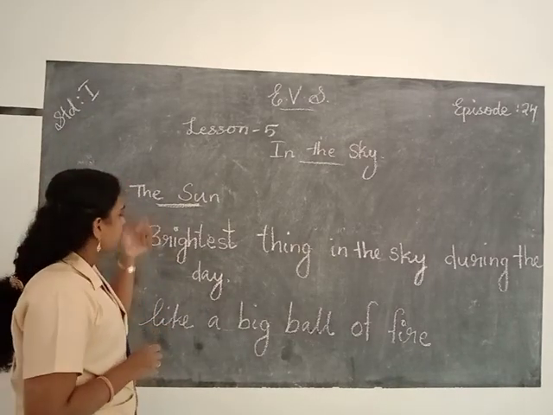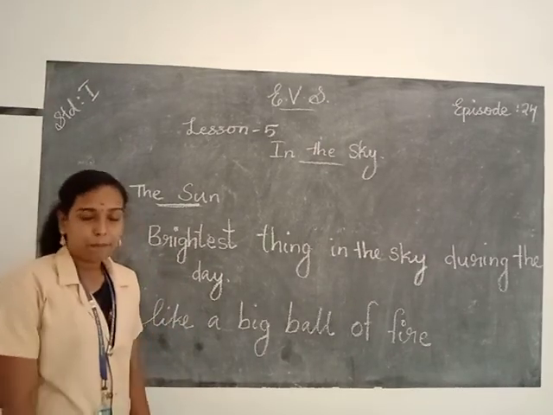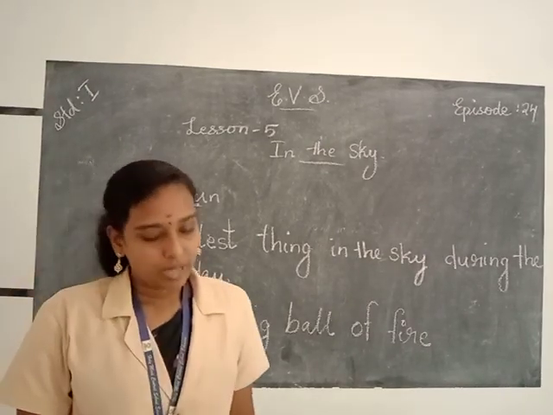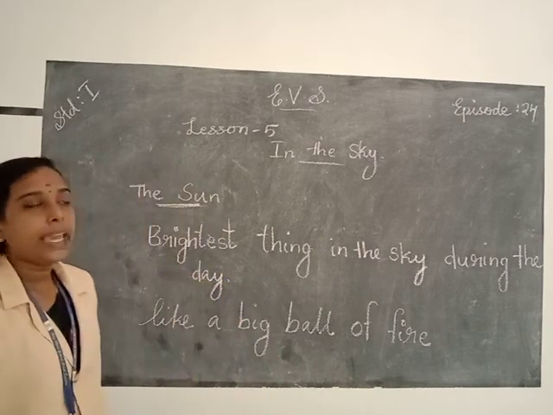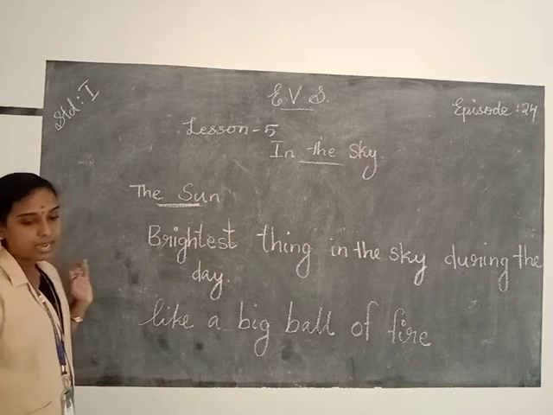So the sun is very big as compared to our planet Earth. Then we get heat and light from the sun. So the sun gives us heat and light.